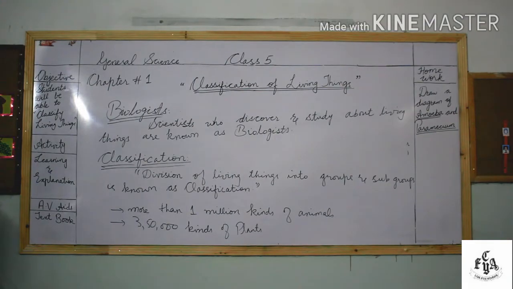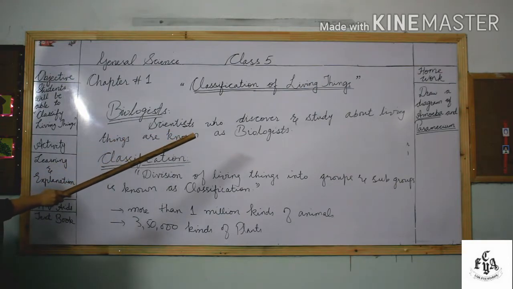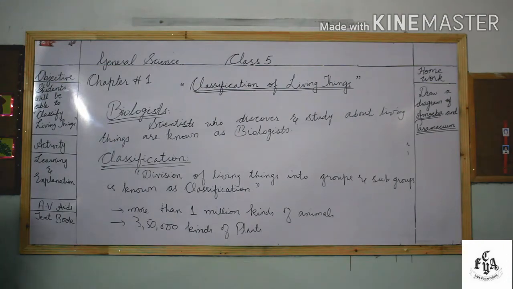Okay students, we studied what living things are. Now, who are the ones who classify living things? Scientists who discover and study living things are known as biologists. They study their life, their food and shelter, the temperature where they can live, and their suitable environment. These biologists classify organisms into groups and subgroups.